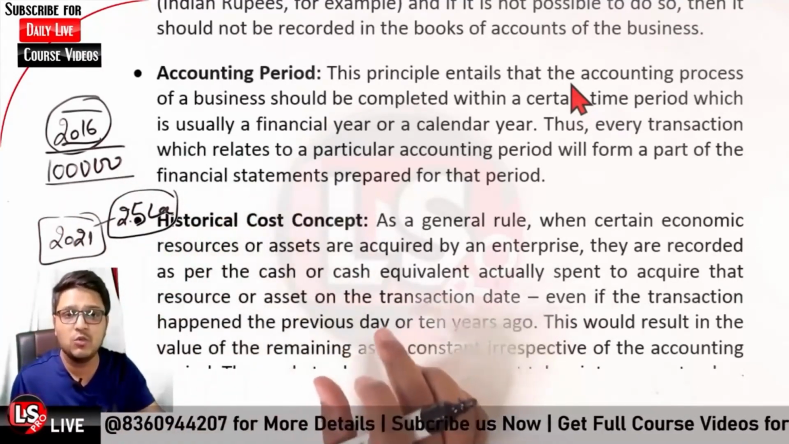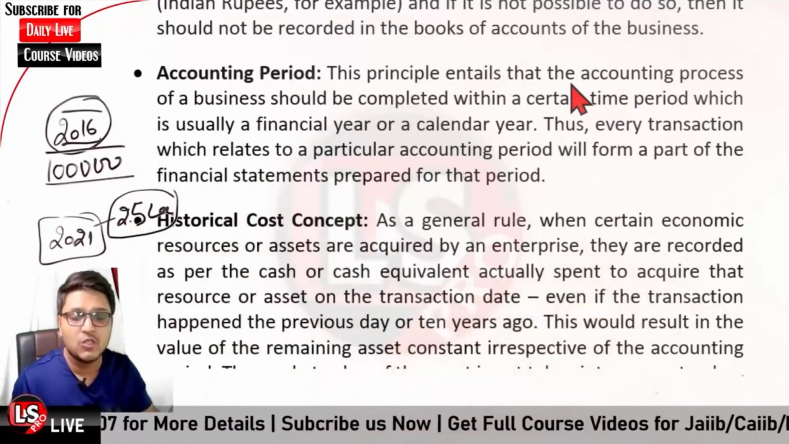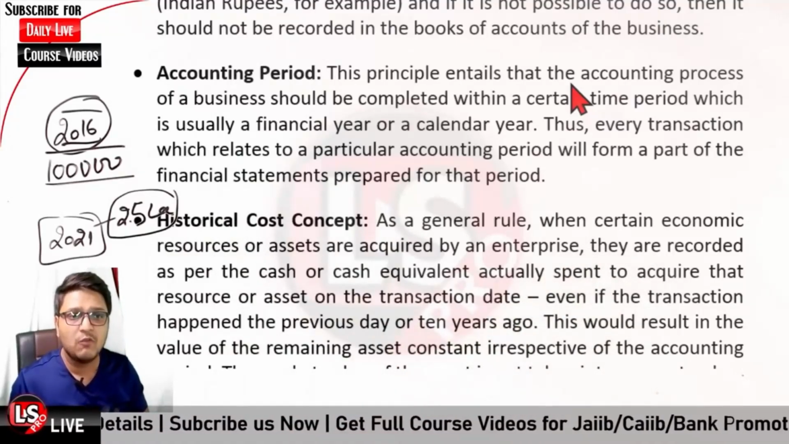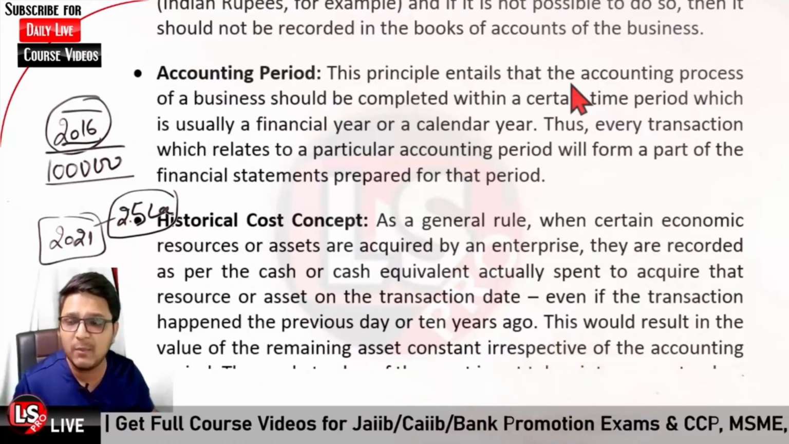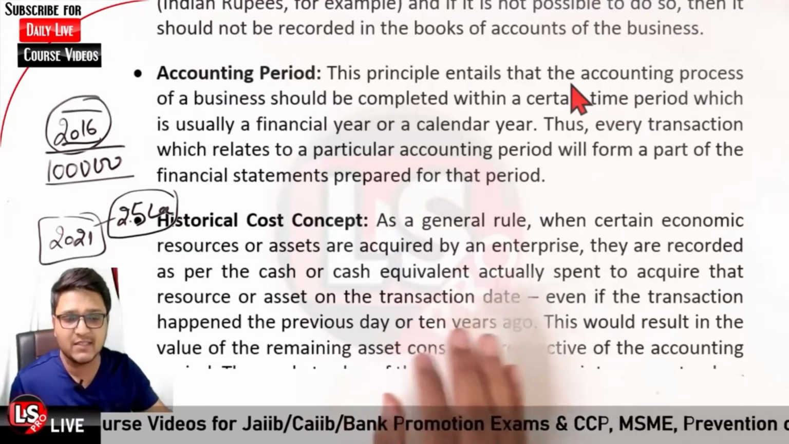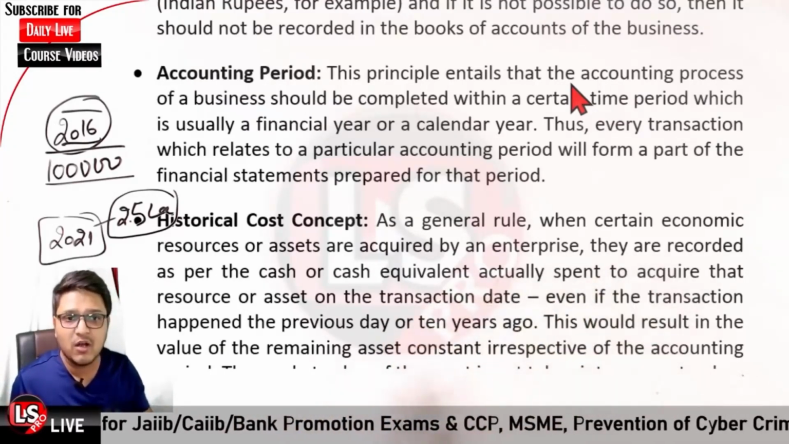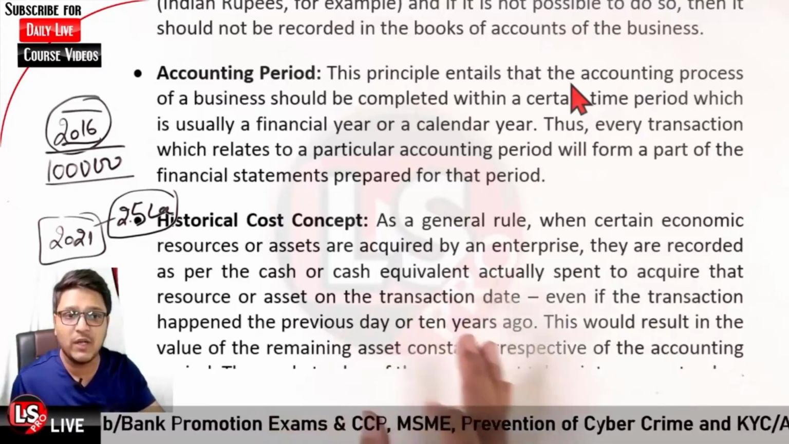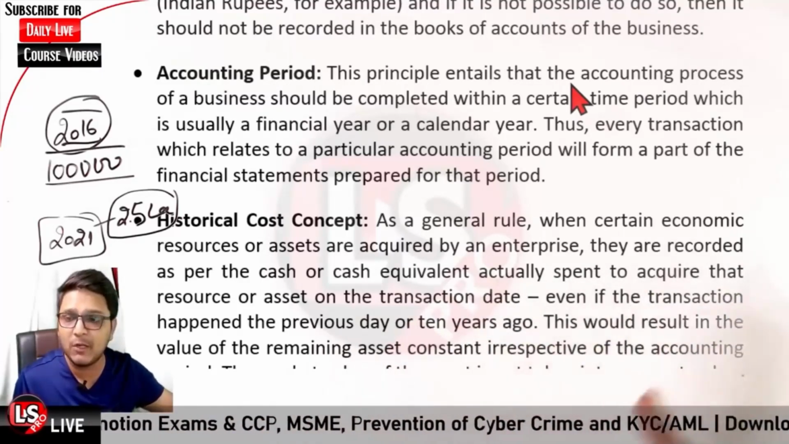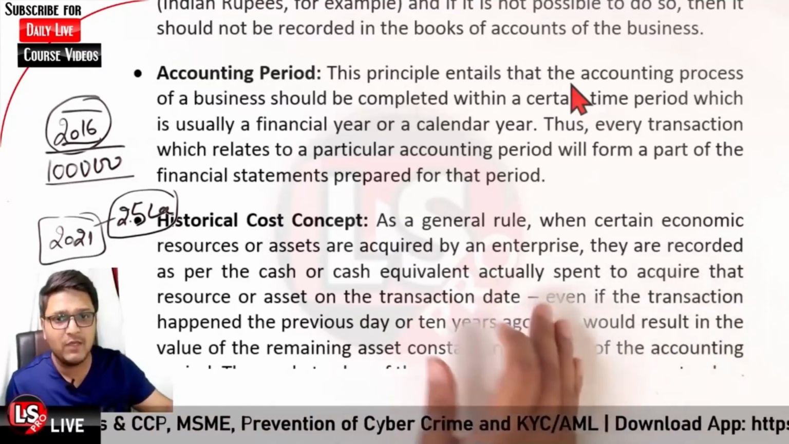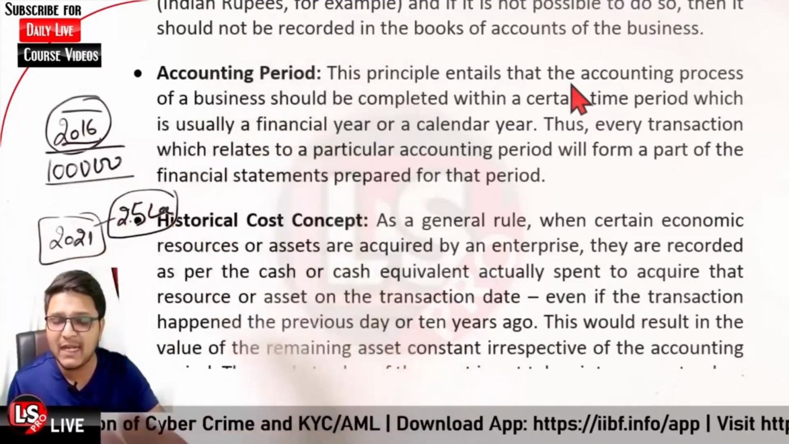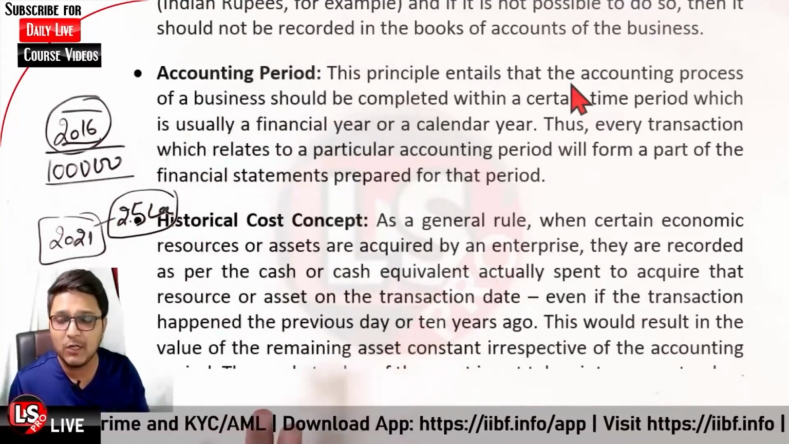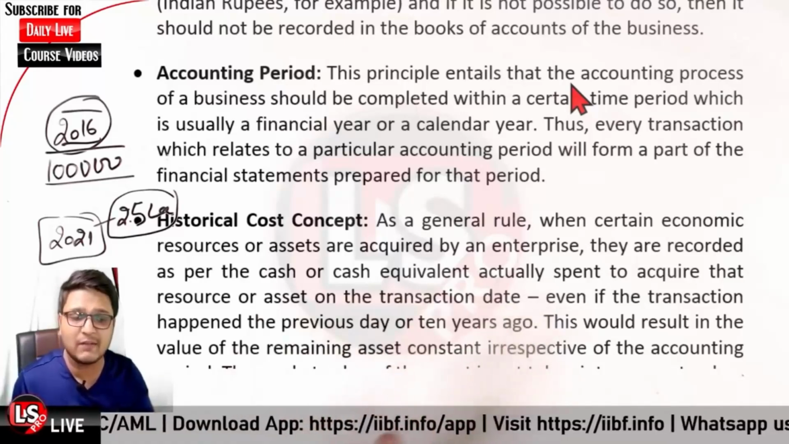Okay, so we use the historical cost concept. It is said as a general rule, when certain economic resources or assets are acquired by the enterprise, they are recorded as per the cash or cash equivalent that was actually spent to acquire that particular asset or resource. The amount we paid at that particular transaction date is what would be recorded.